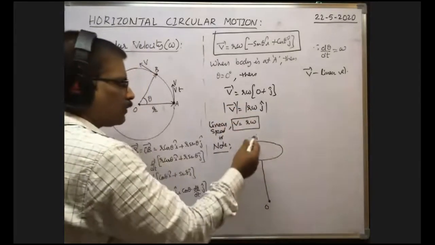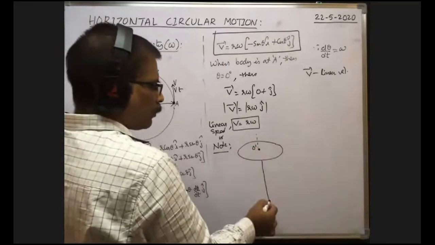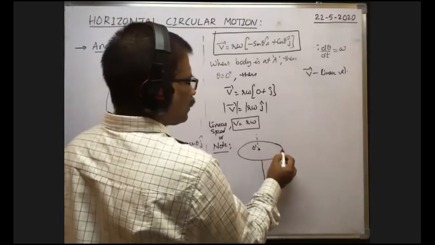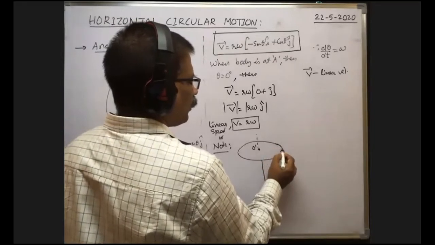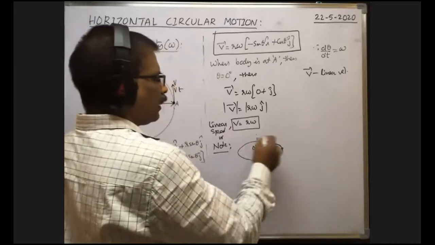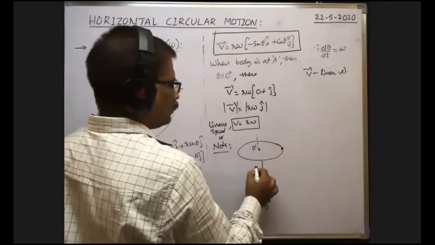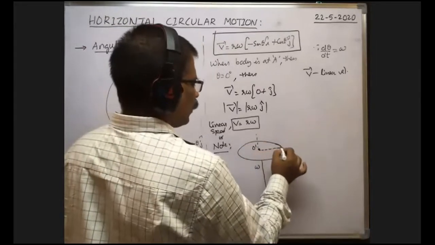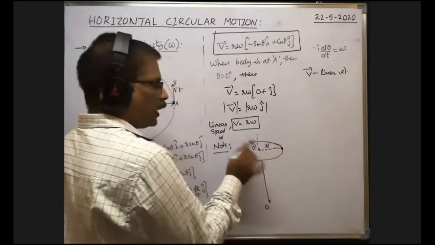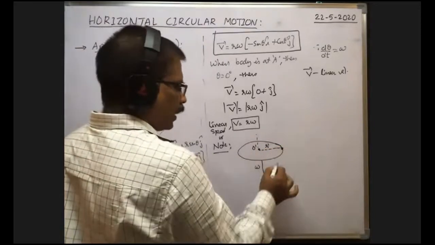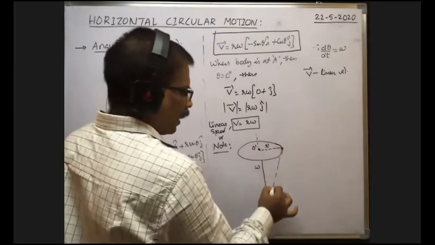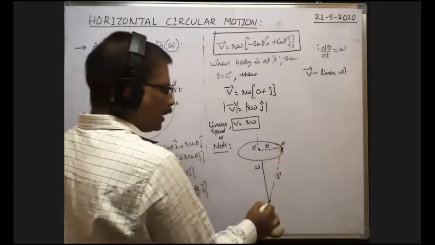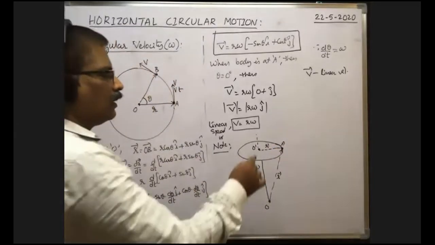Suppose the circular motion is considered about the point O. In that case, suppose at any instant of time, the body lies at the point A while moving along the circular path with angular velocity omega. Then the radius of the circular path is, say, R dash, about the point O dash. The position vector of the particle about the point O is, say, R bar. This is R bar.